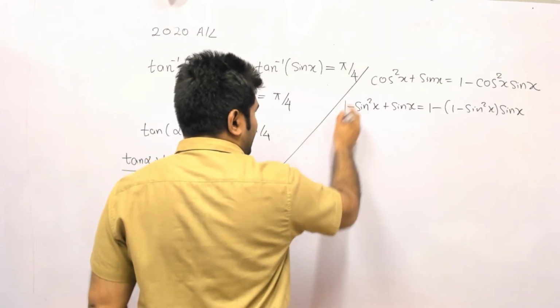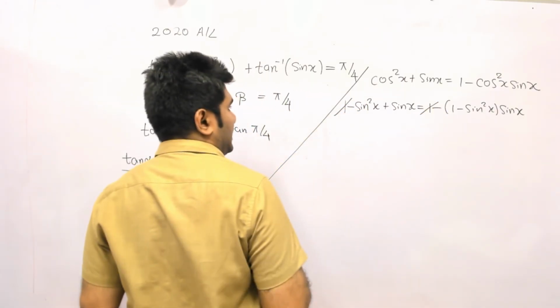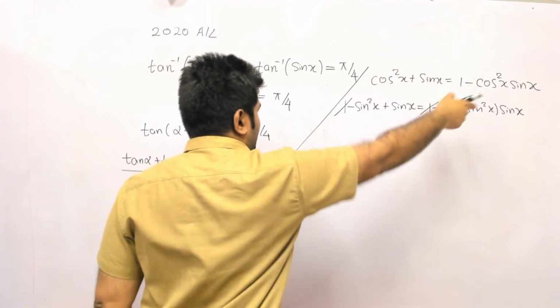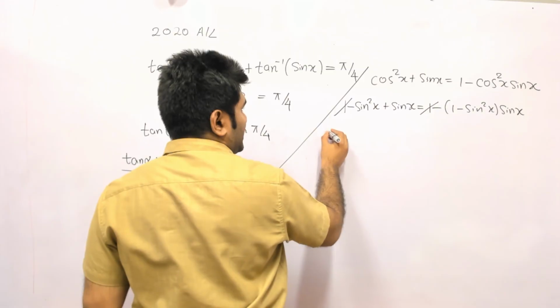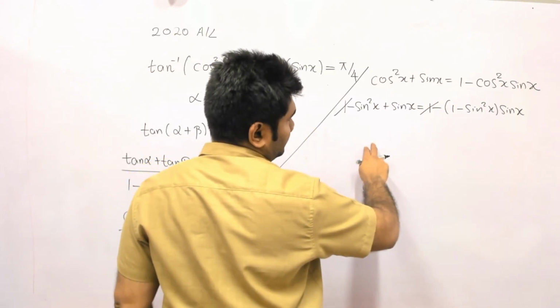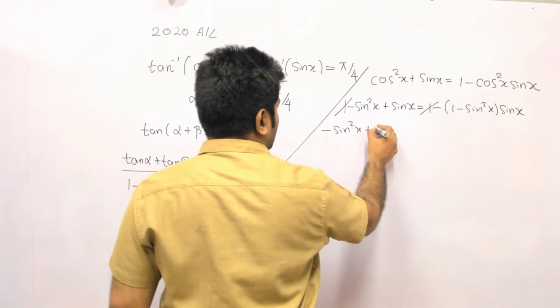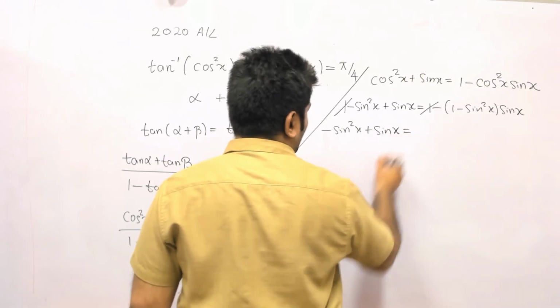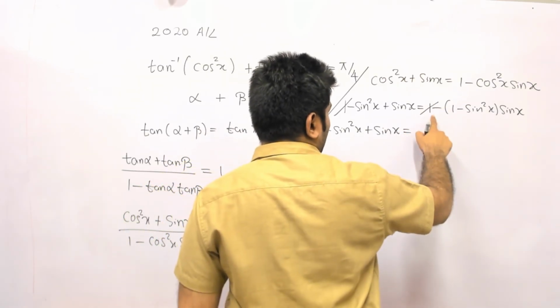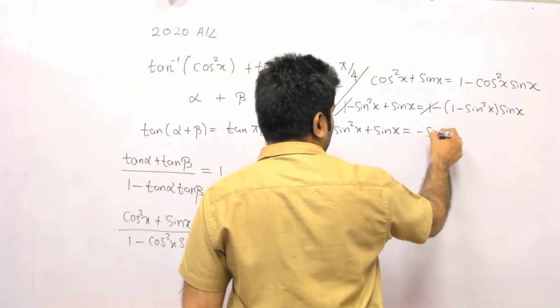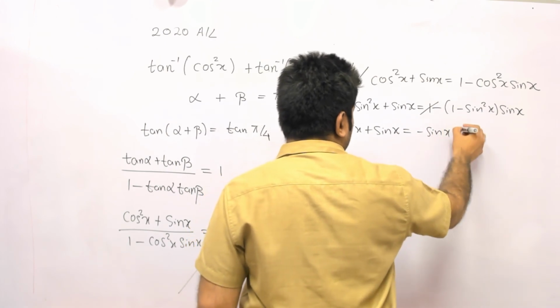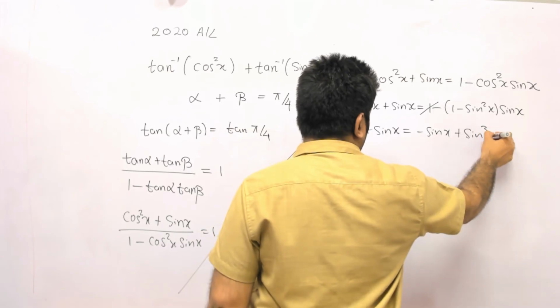Oh, by the way, I can cancel this 1 to the other side's 1 as well. So nice. And take this to the other side at once. We'll do so. So what will happen is, no, we'll keep these things: sine squared x, sine x. Over here, you will be getting minus sine x, minus minus plus sine cube x. We'll do one by one.